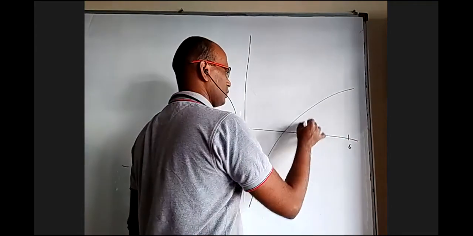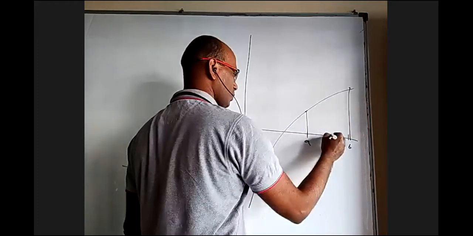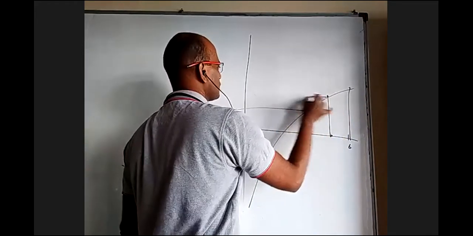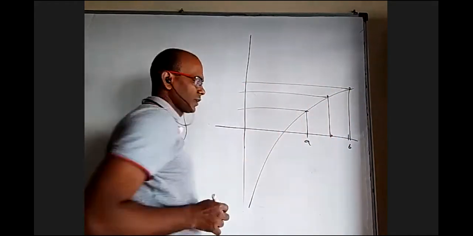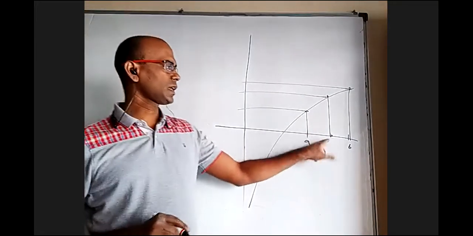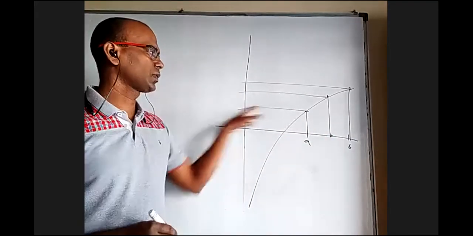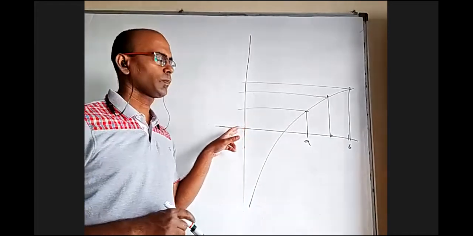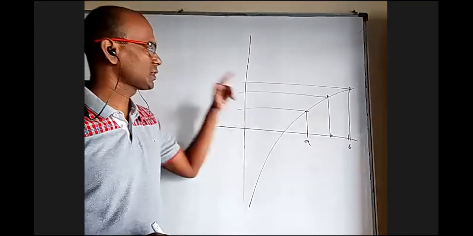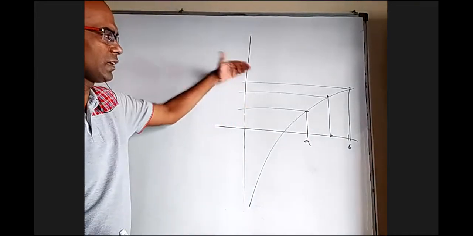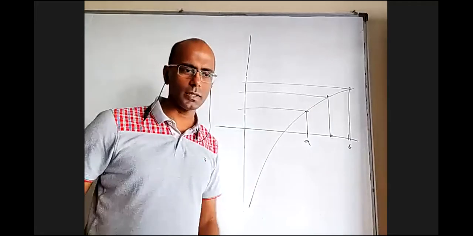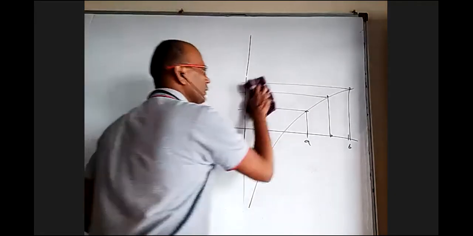So we have to take the midpoint's x coordinate and the corresponding y coordinates. If these are in GP, these will be in AP, I think. Yeah, that we know obviously. So here you take equally placed points and come back, you will get GP.